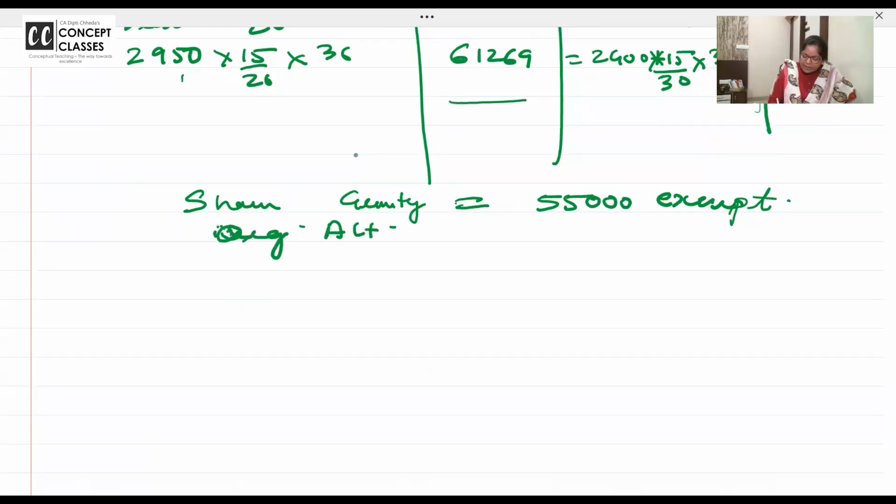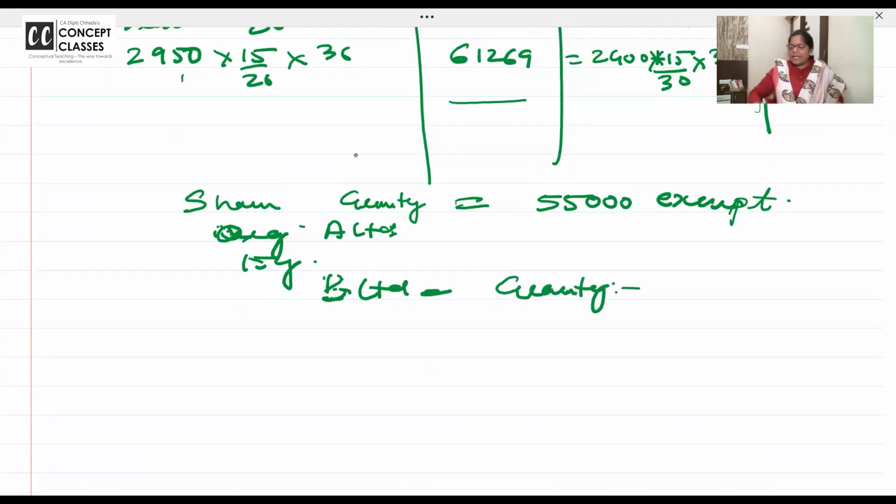say A Limited. Now after 15 years, he started working with B Limited. There also he received some gratuity. Gratuity received, government limit 15/26. My question to all of you will be, what will be the government limit?